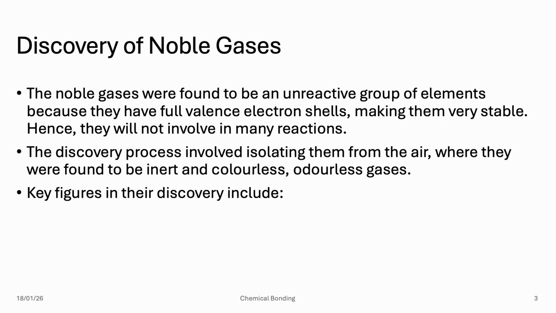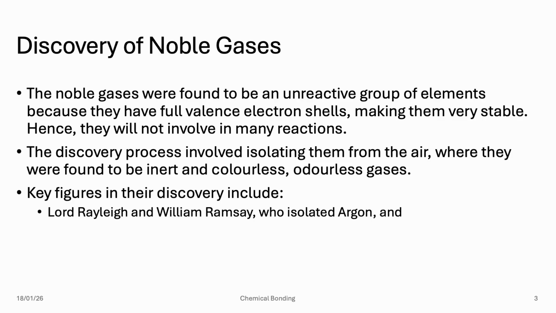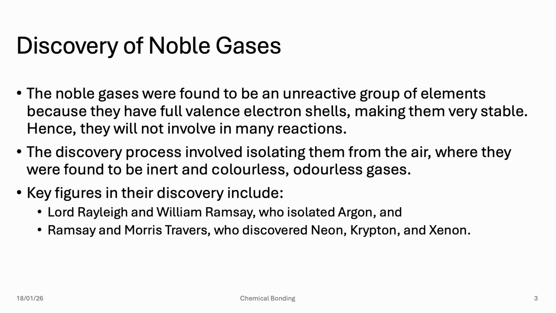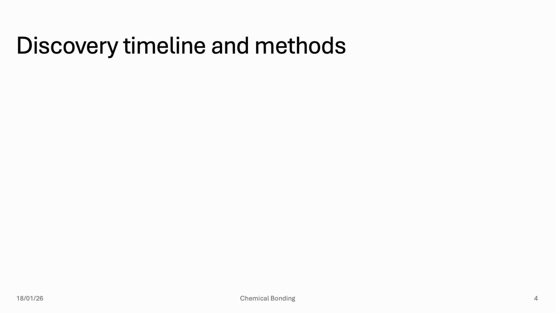Okay, these are the key figures in the discovery. There are Lord Rayleigh and William Ramsay, who isolated argon, and also Ramsay and Maurice Travers, who discovered neon, krypton, and xenon. The discovery timelines and methods are like this.